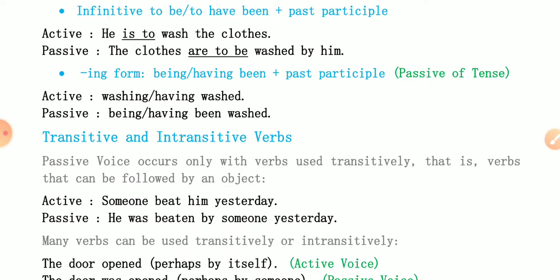Like, he is to wash the clothes. The passive will be according to the 5 rules. The clothes are to be washed by him. Only this part will change. Like modal verbs, we use be here also. Next, the ing form, being or having, you can see that also in the passive of tense. In that I have explained where we are to use being or other things.